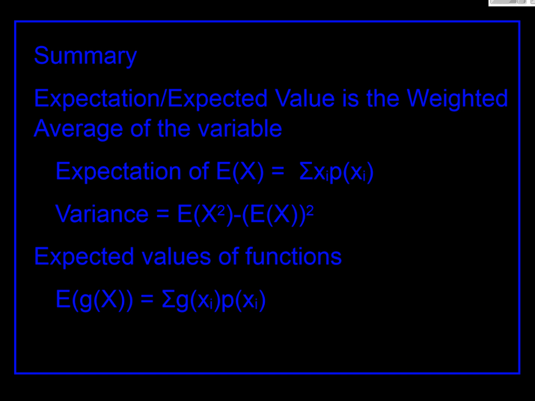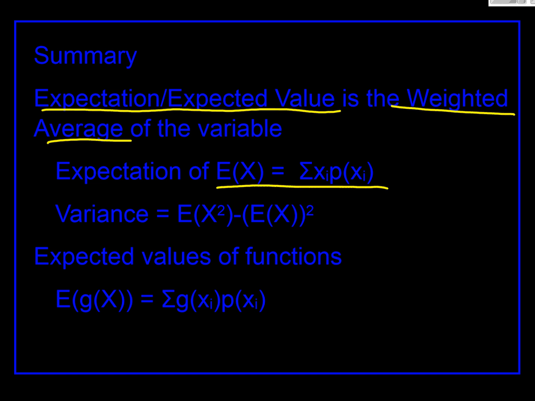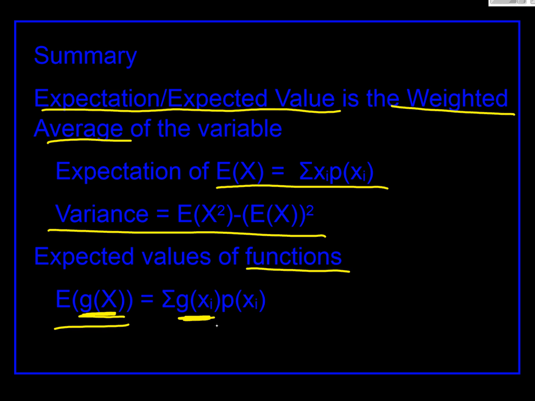Okay, finally, here's our summary. Expectation or expected value is a weighted average, weighted by probability. There's our formula for it in its general terms, and our variance version of the old classical. And we can also do this for any function of x. The expected value of the function g of x will be, we just put the g of x in place of the x in our equation up there and multiply it by our probabilities. And you can have a look at the discrete random variables, and that will show you a bit more about that on my video of that.